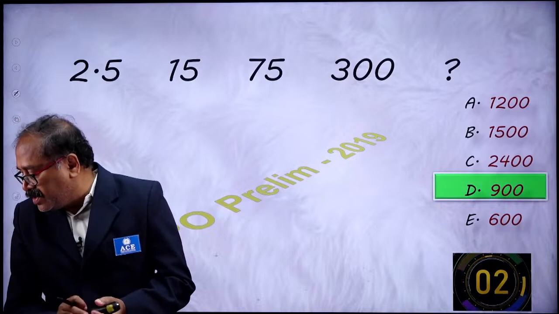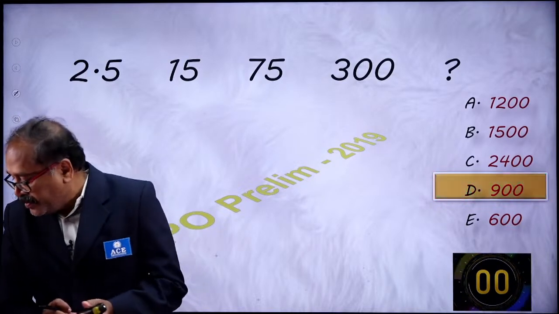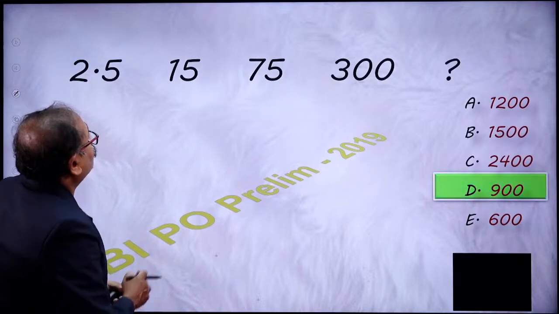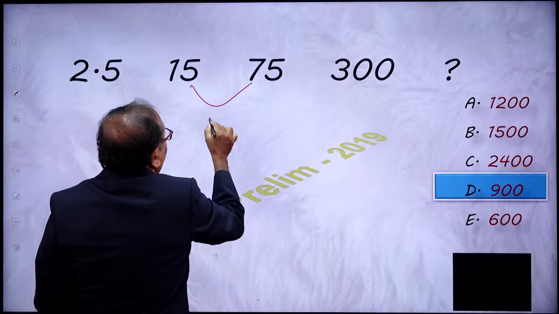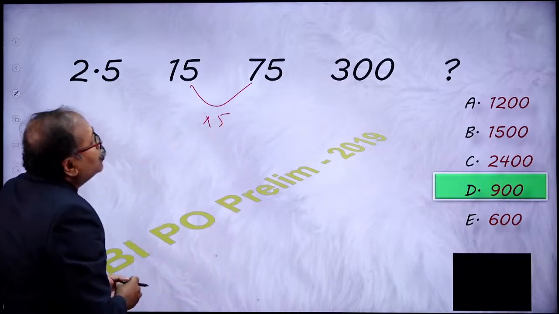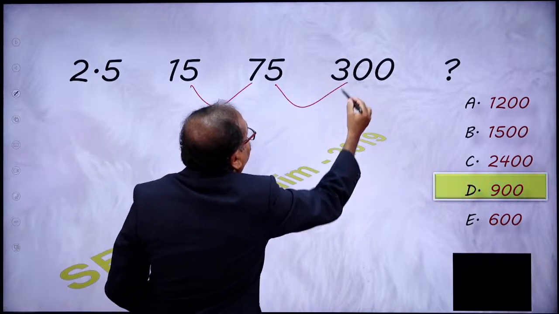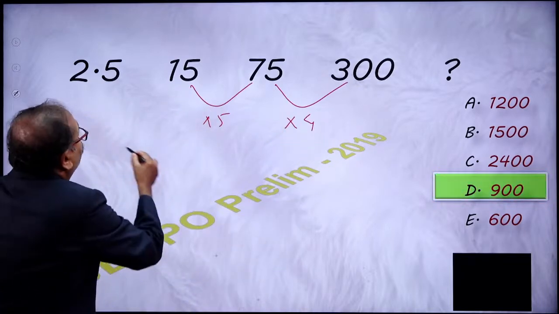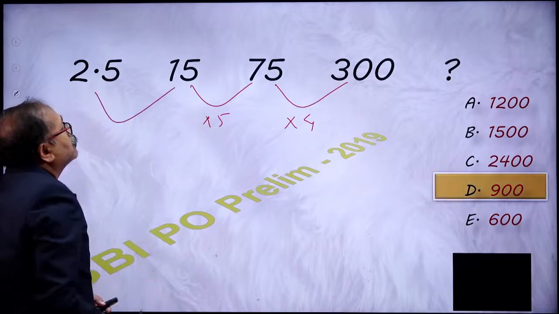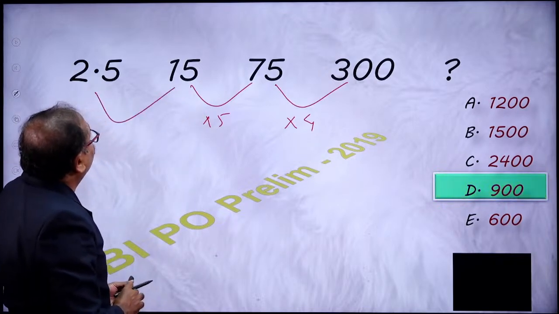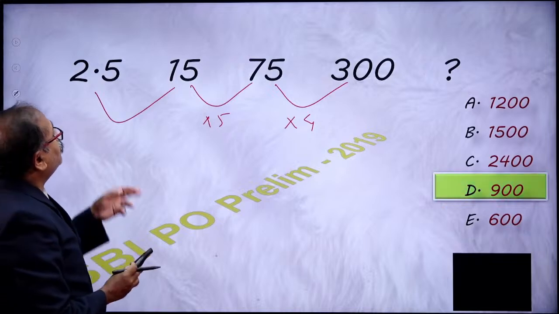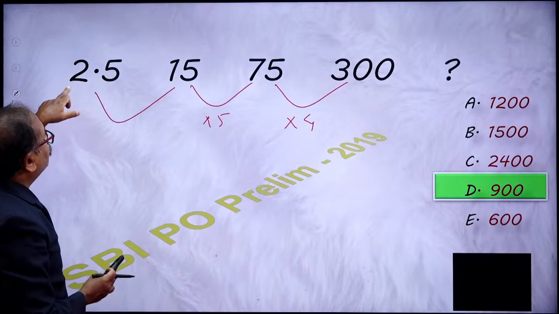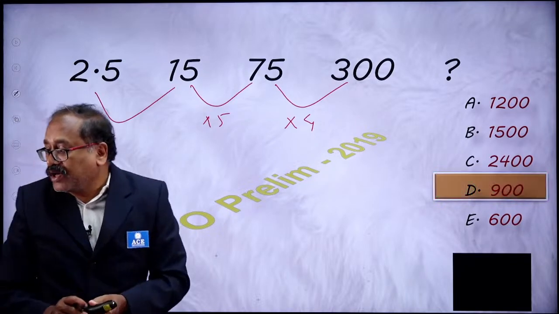Let's look at this one. How do we approach this question? Now from here to here, I notice that this is into 5. Okay, I notice that this is into 4. So what could it be from here to here? 2.5. So how many times will it go? 3 times, 4 times, 4 to 8, 5 times, 2.5.